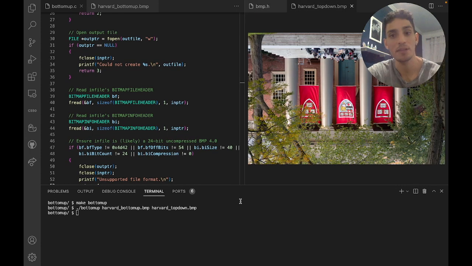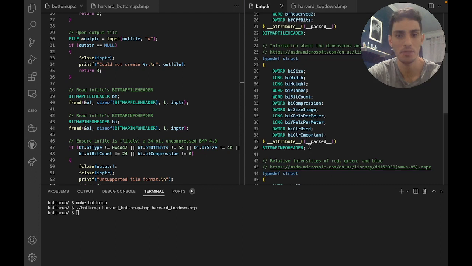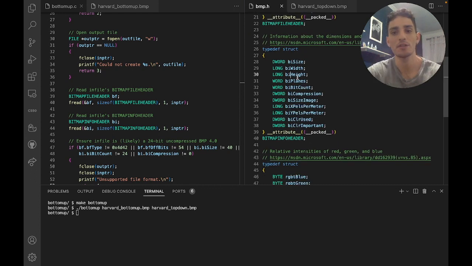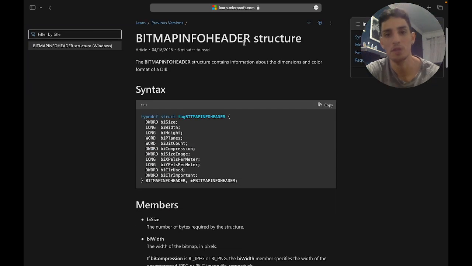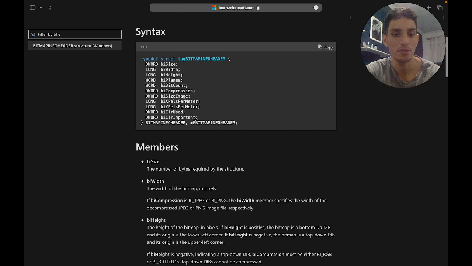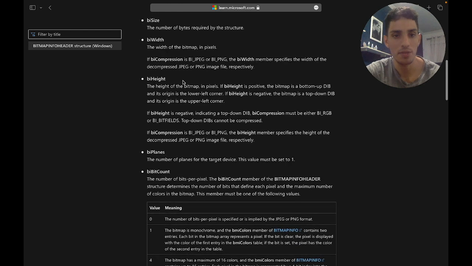You remember that they emphasized that we had to take a good look at bmp.h, especially in the bitmap info header structure. Here, the most important thing that we have to notice is biWidth and biHeight. So now we go to the documentation and we have here the bitmap info header structure, and here we have biHeight, and we have this information here.